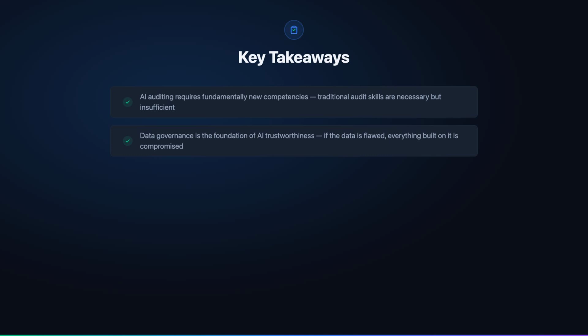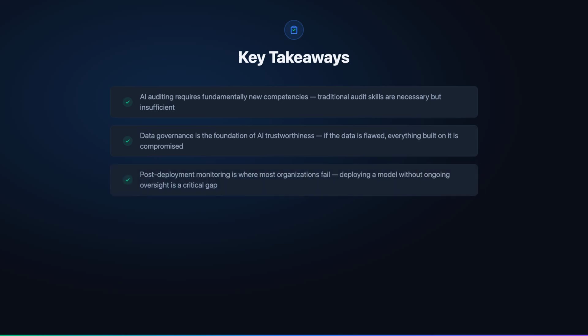Second, data governance is the foundation of AI trustworthiness. If training data is biased, incomplete, or improperly sourced, every model built on it inherits those flaws. The lead auditor must prioritize data governance evaluation because problems at the data level cascade through the entire AI system.